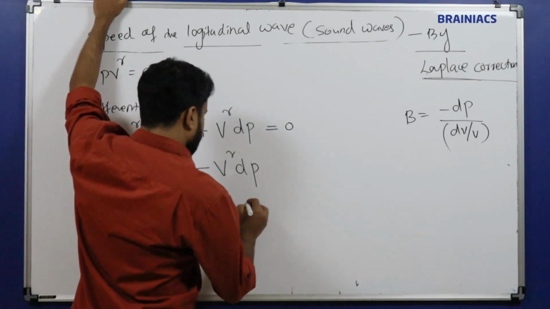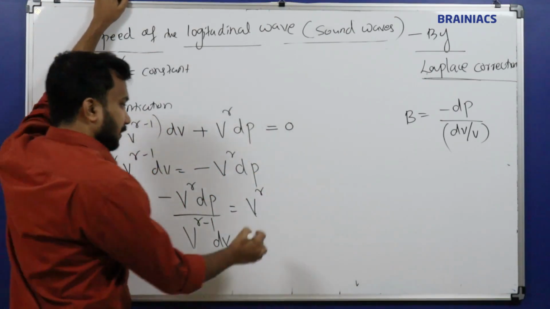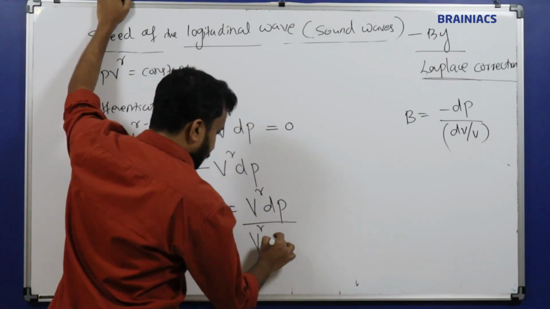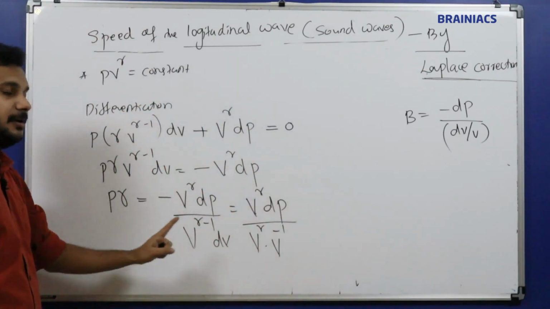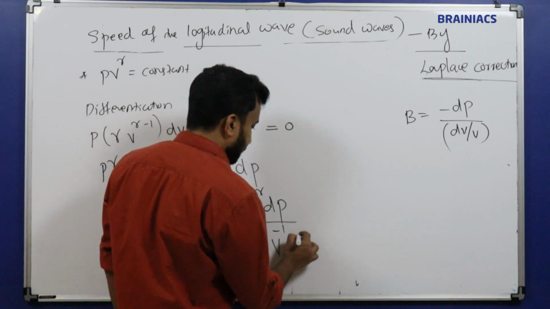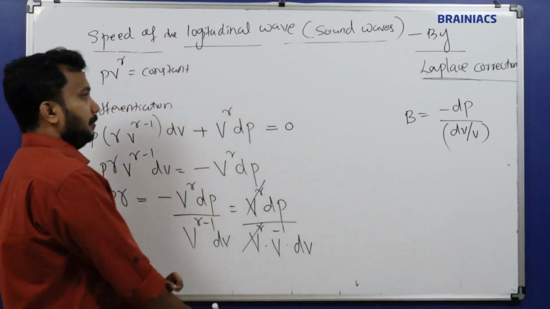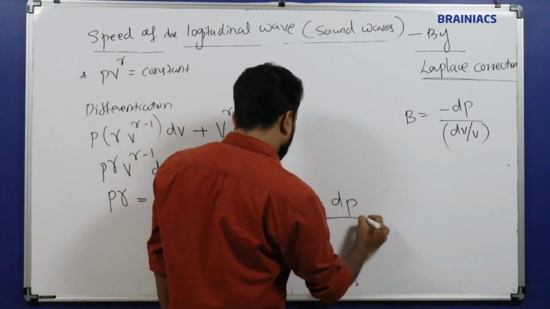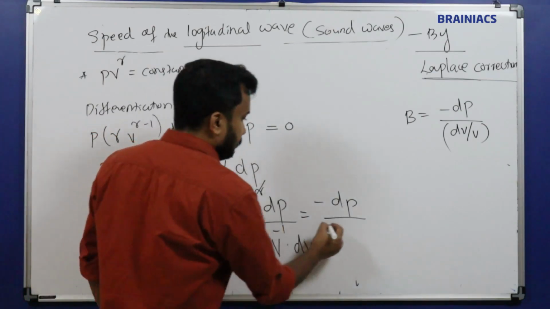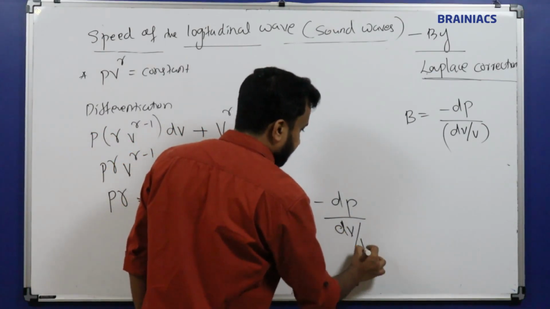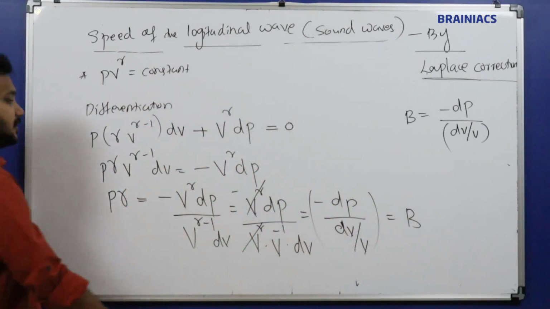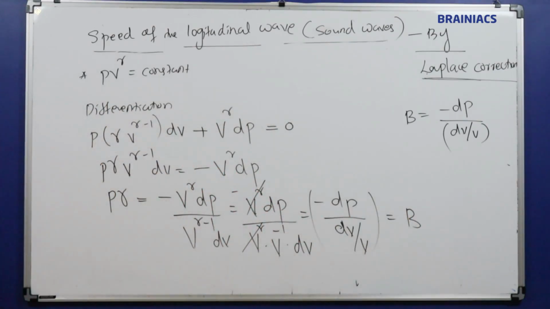Okay, so this can be written as V raised to gamma into dP divided by V raised to gamma into V raised to minus 1, into dV. The V raised to gamma cancels. Okay, so this can be written as minus dP whole divided by dV into V, minus 1 means dV divided by V in the value. So this is called what? Bulk modulus B. Now B is equal to what? It is P gamma. So now B is equal to P gamma.